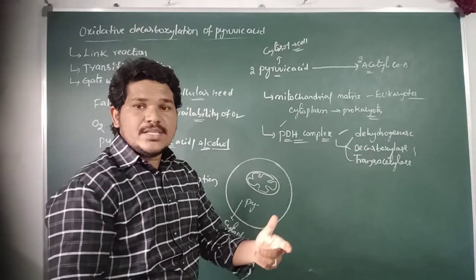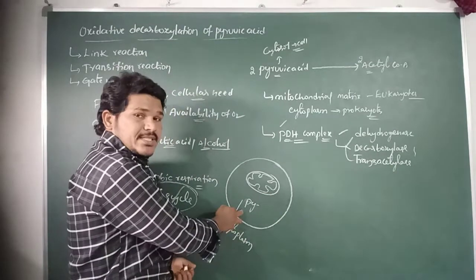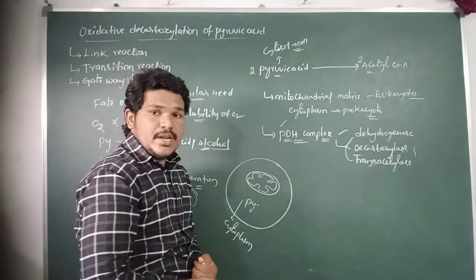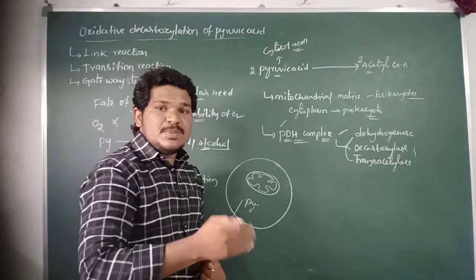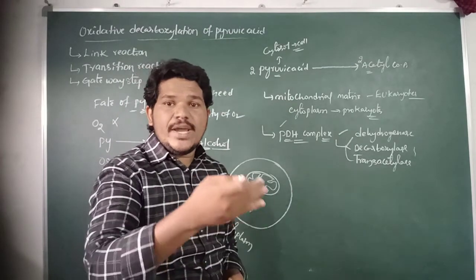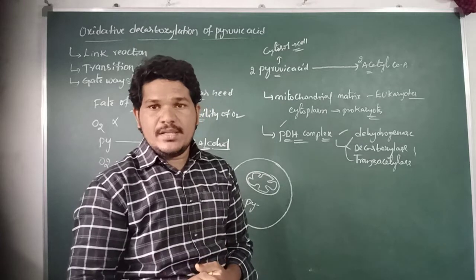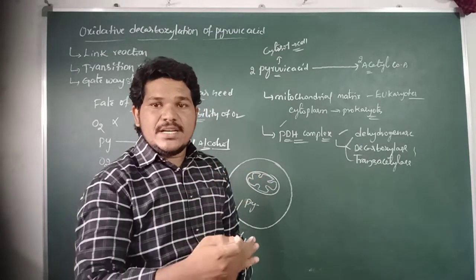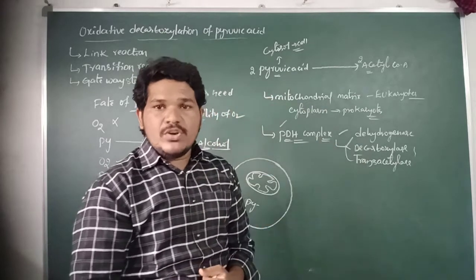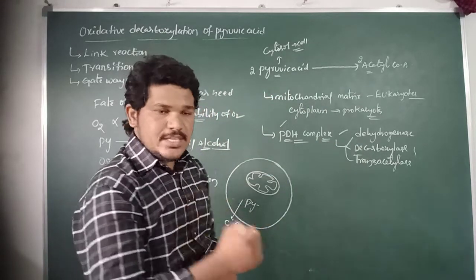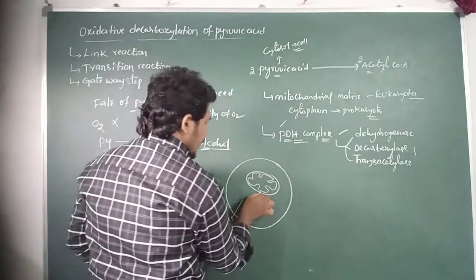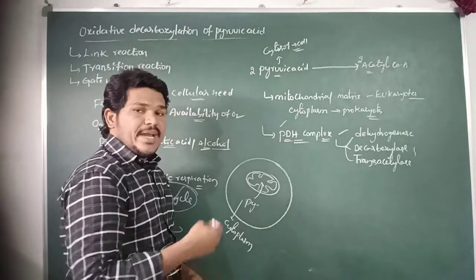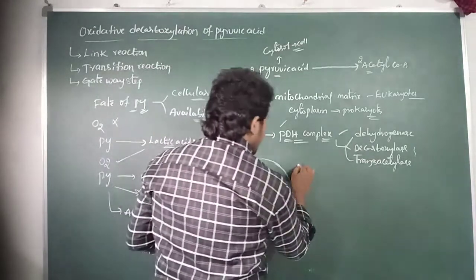But how does pyruvic acid enter the mitochondria? A specialized translocator protein is required to translocate pyruvic acid from the cytosol into the mitochondrial matrix. That specific translocator is the pyruvate translocator.